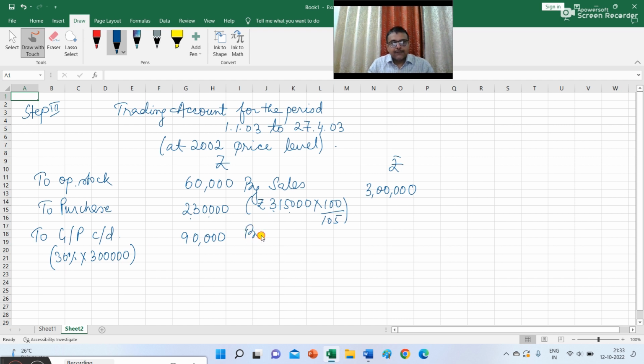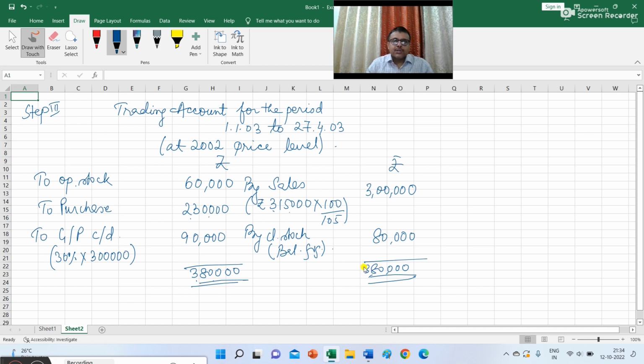And the balancing figure represents the amount of closing stock on the date of fire. So this is basically the balancing figure, and you will get a total of 3,80,000 on the debit side, and 80,000 is the amount of closing stock on the date of fire. So step 3 we have computed here.